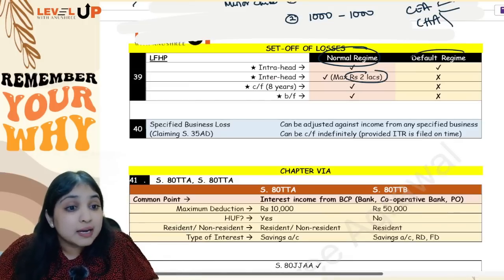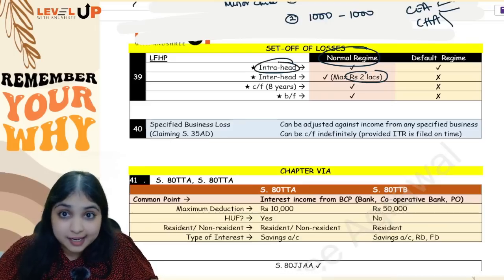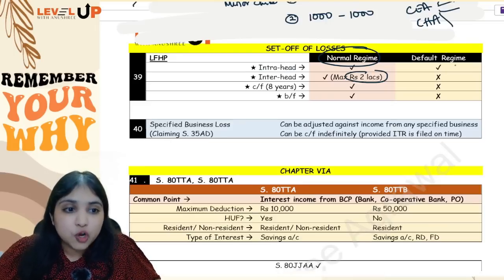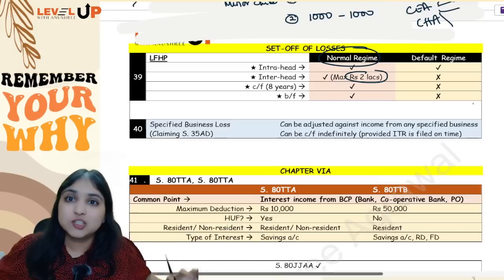Okay, but under the default regime, intra-head adjustment only you can do. If you are not able to do intra-head, you can't do inter-head. You can't carry forward to the next year. You can't bring forward from the last year. That's all. Loss will lapse.